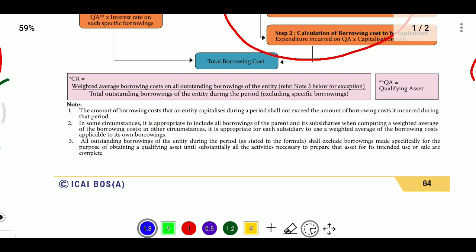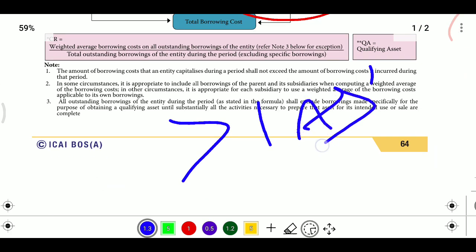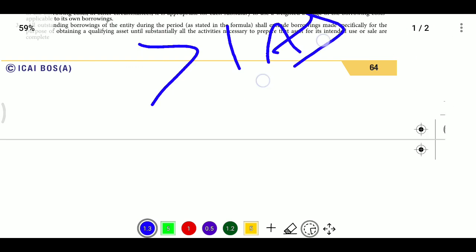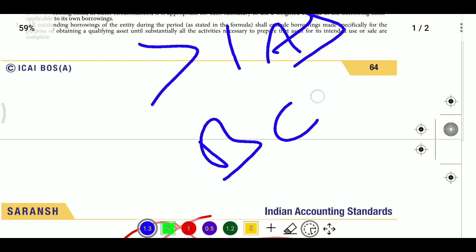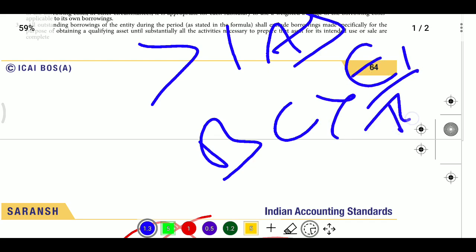If specific borrowings are taken for more than one asset, then we allocate that specific borrowing cost to all assets. How can we allocate it? The expenses incurred on one asset divided by the total expenses of all assets gives the percentage.